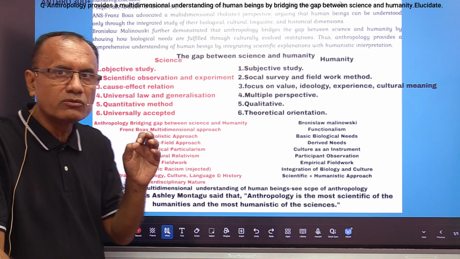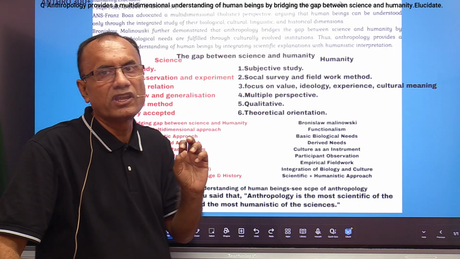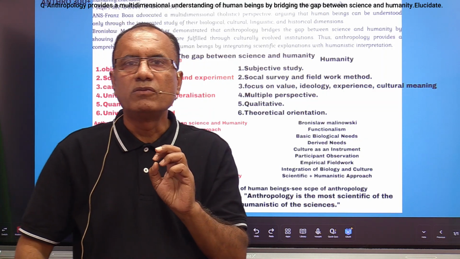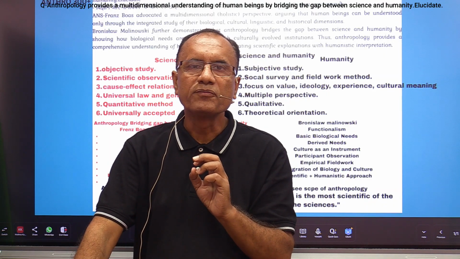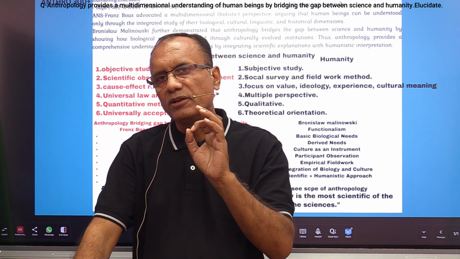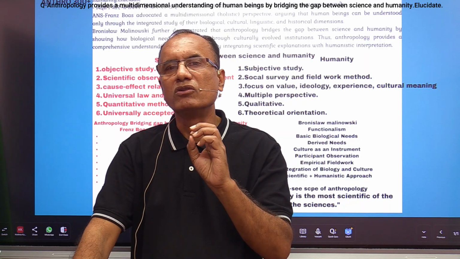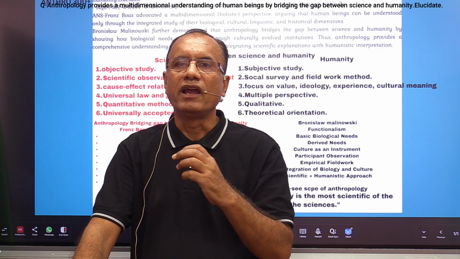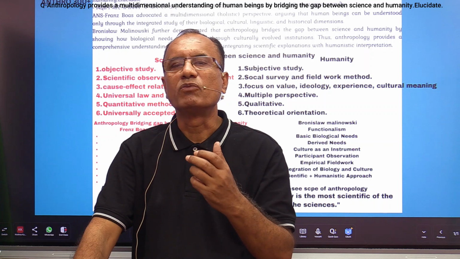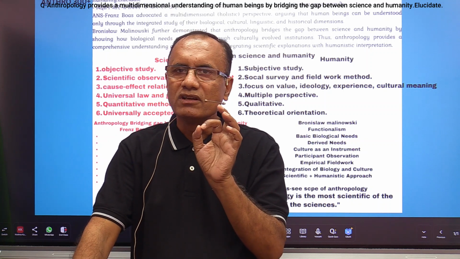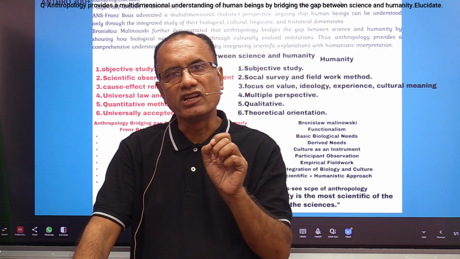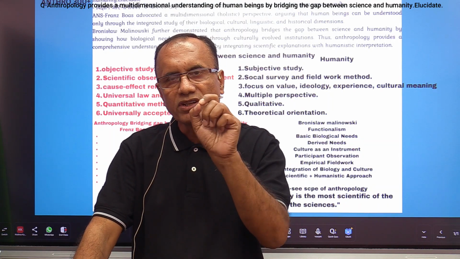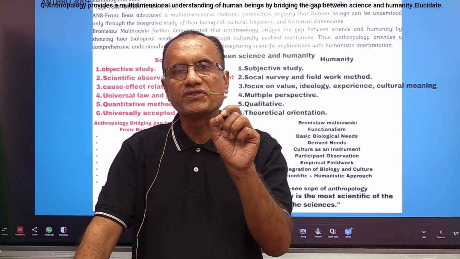So before you are going to write your answer, think about the work of some anthropologist who did very important work on the multidimensional approach in anthropology. So that was Franz Boas. He had given the multidimensional approach in anthropology. So first you note the work of Franz Boas.